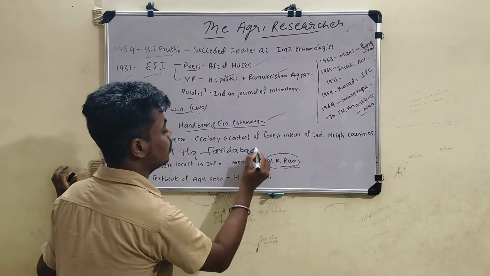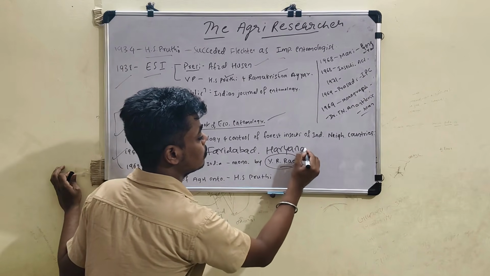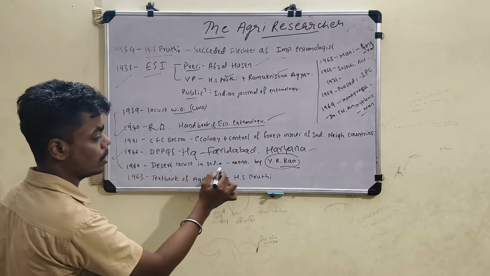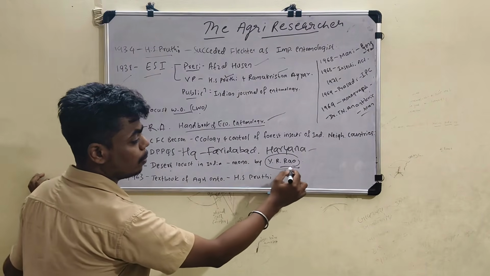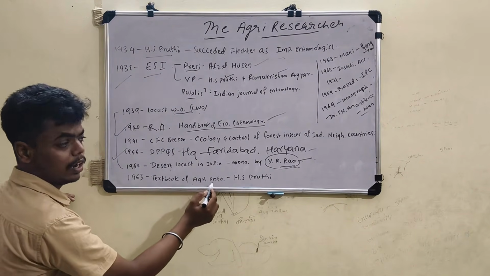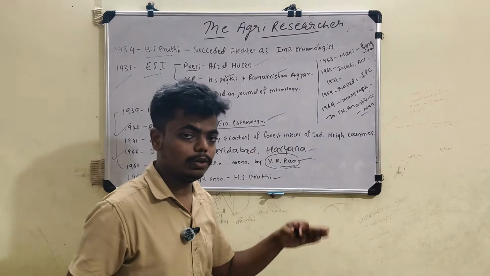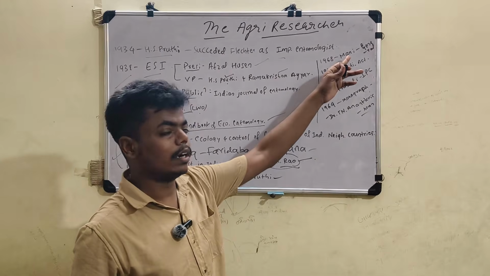It is a very important point. Most of the time it is asked in the exam. This I already told: Desert Locust of India monograph was given by Y.R. Rao. And in 1963, the Textbook of Agricultural Entomology was given by M. Singh Prithvi.